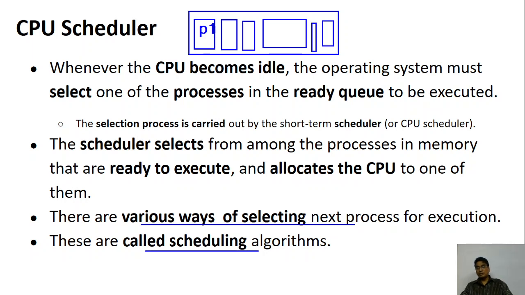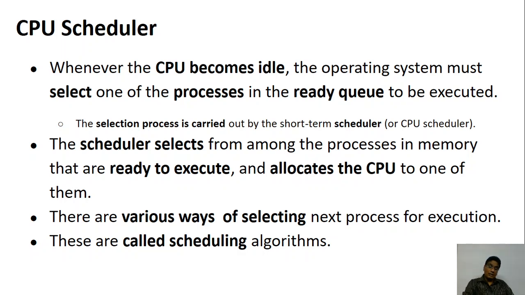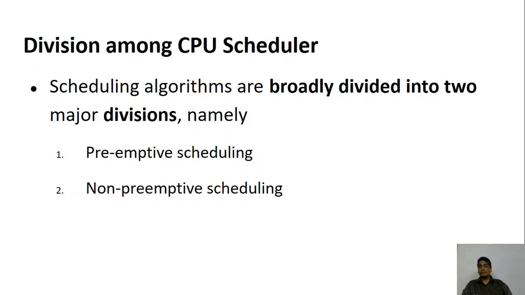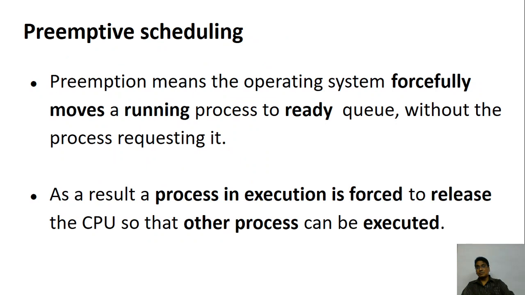Assuming that all these are the processes in the ready queue, the criteria that is used for selecting the next process is decided by the scheduling algorithm, and that is what we are going to see. In general, the scheduling algorithms are broadly classified into two divisions. One is called preemptive scheduling, the other one is called non-preemptive scheduling. First let's look at preemptive scheduling, and then we will look at non-preemptive scheduling.